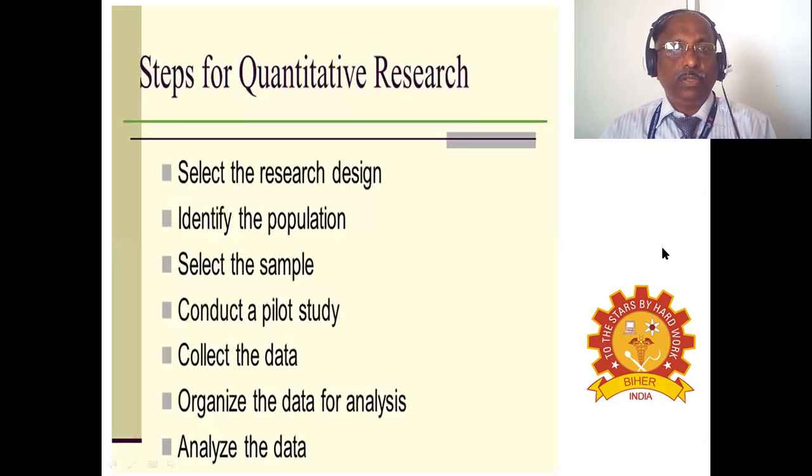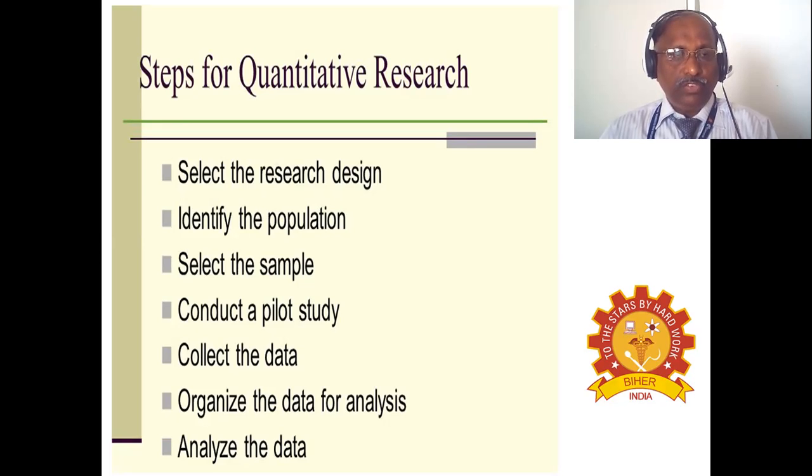We'll move on to the next slide, which shows steps for quantitative research. Select the research design is the first step for quantitative research. Identify the population, select the sample, conduct a pilot study, collect the data, organize the data for analysis, and finally analyze the data.